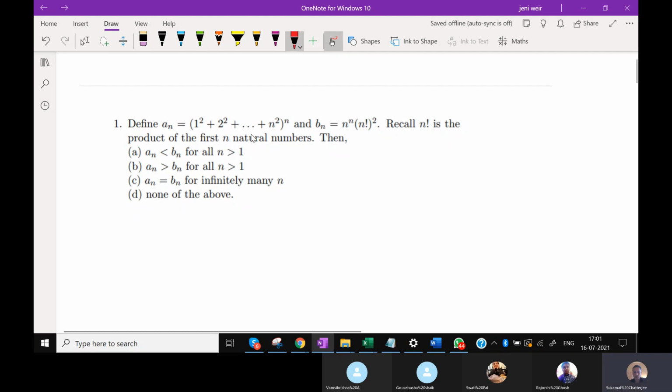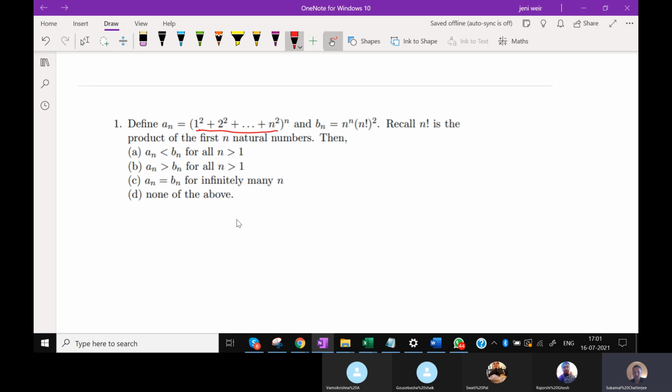Now, if you see the left hand side of the expression, an equal to the sum of the squares of the natural numbers from 1 to n raised to the power n, and all these are positive numbers.